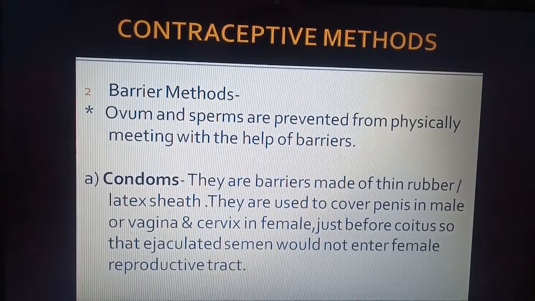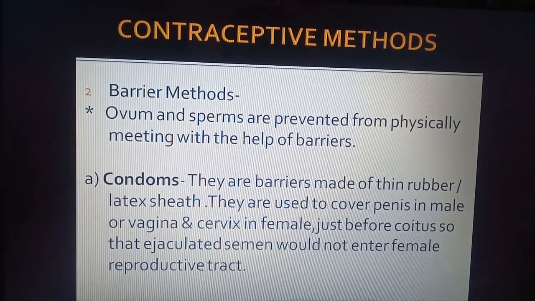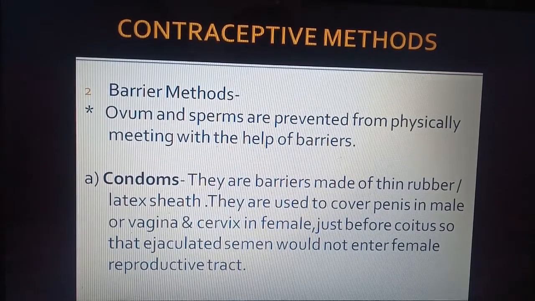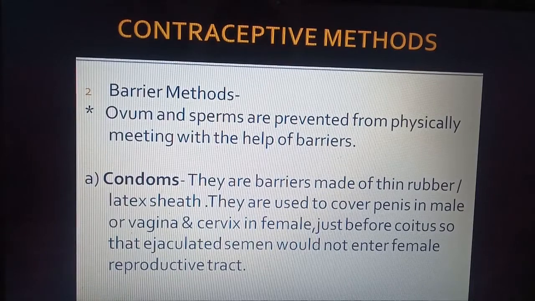They are used just before coitus so that the ejaculated semen, the fluid with sperms, does not enter the female reproductive tract. They are available for males as well as females.